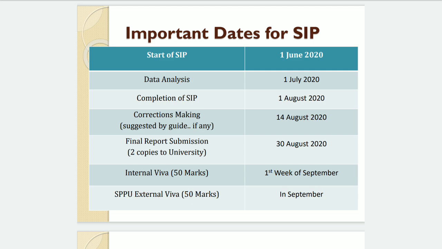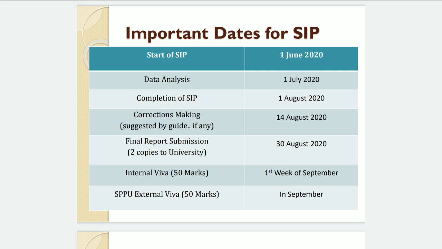Your entire summer internship project is of 2 months, so as it starts from 1st June, the end of the summer internship project will be 1st August 2020. So by 1st August 2020 your entire work should be completed and you should submit your soft copy of your summer internship project in the first week of August to your guide.